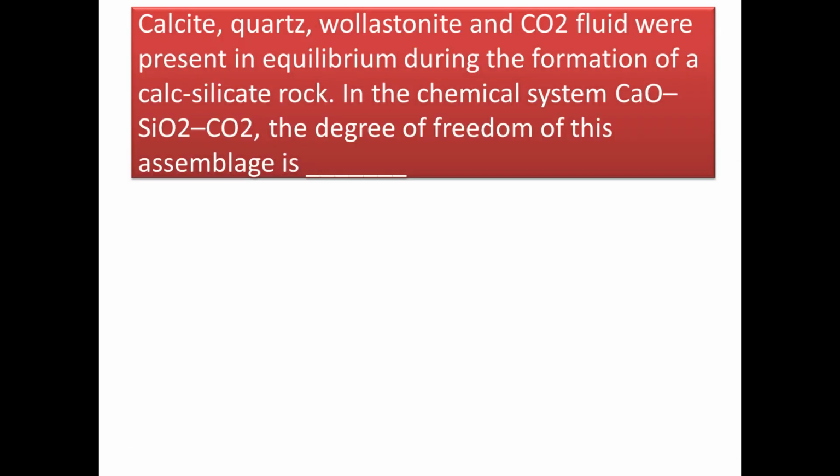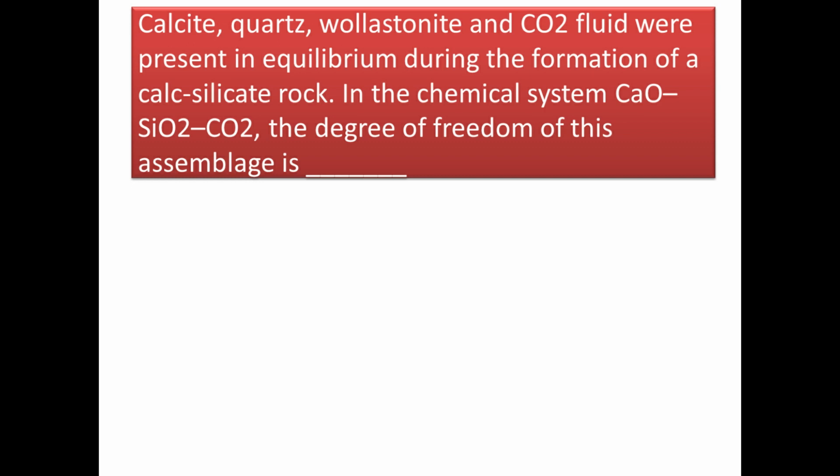Next question, calcite, quartz, wollastonite and carbon dioxide fluids are present in equilibrium during the formation of a calc-silicate rock. In the chemical system CaO, SiO2 and CO2, the degree of freedom of the assemblage is. Now see, generally we exclude mobile components like CO2, H2O, etc. But here we have considered CO2 as a component in our system.